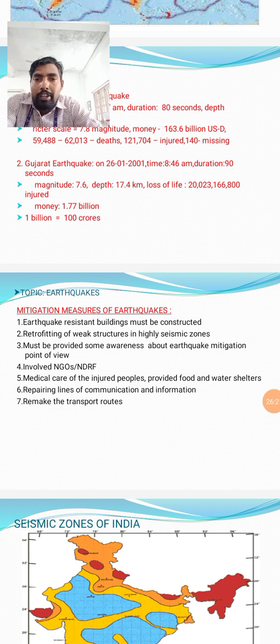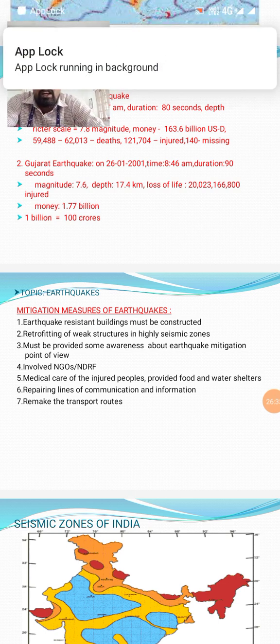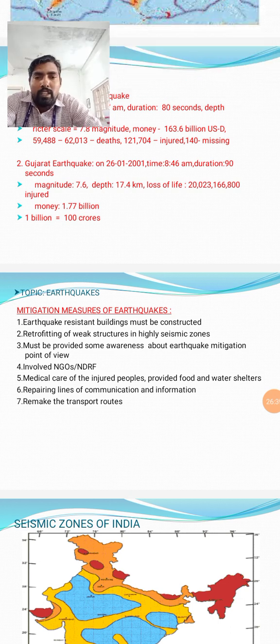Second, retrofitting of weak structures in highly seismic zones. Retrofitting, or demolishing, or collapsing of weak structures in highly seismic zone areas. Weak buildings must be collapsed or remodified as far as possible in seismic zone areas.